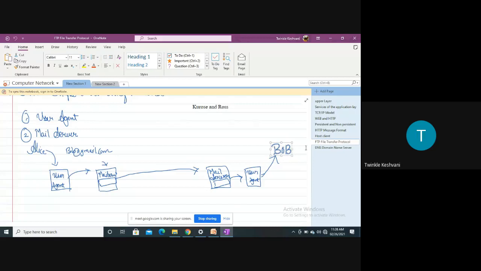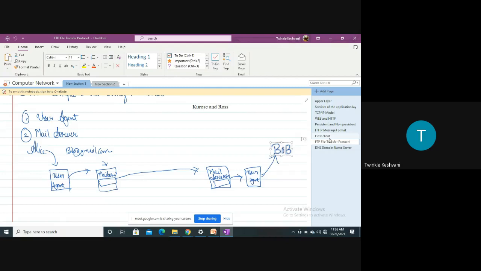to the user agent. Right, every user has a user agent and a mail server at their end. That is compulsory. The two entities will already be there with each user who is transmitting the mail from one host to another host. So when Alice clicks on the send button, what is done at the backend is that the mail will be transferred to the user agent. Now the user agent will identify which user or which host this mail belongs to, right? Now here the user agent will transfer the mail to the mail server.